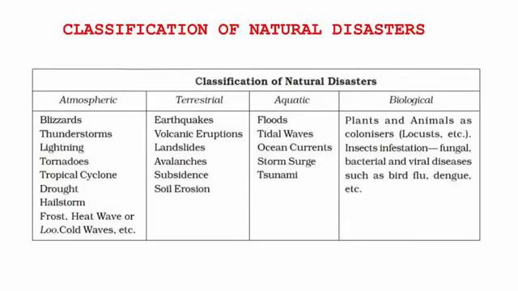Third type of disaster is the aquatic. Anything that is related to the water part. And the fourth part is biological. Everything related to disease, bacteria, viruses which we cannot see yet, it creates a lot of problems. So this is the classification of natural disasters.